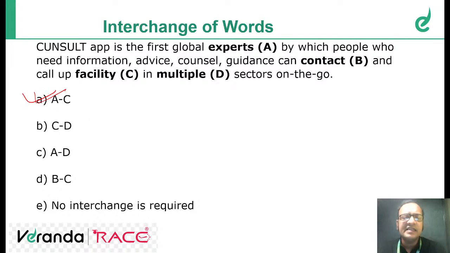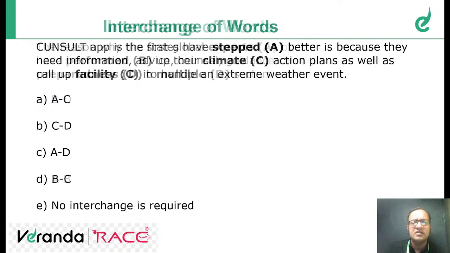Let us read the entire sentence. Consult app is the first global facility by which people who need information, advice, counsel, guidance and contact and call up experts in multiple sectors on the go. So this is the correct answer. And they can call up the experts through the Consult app. Okay. It's the first global facility.